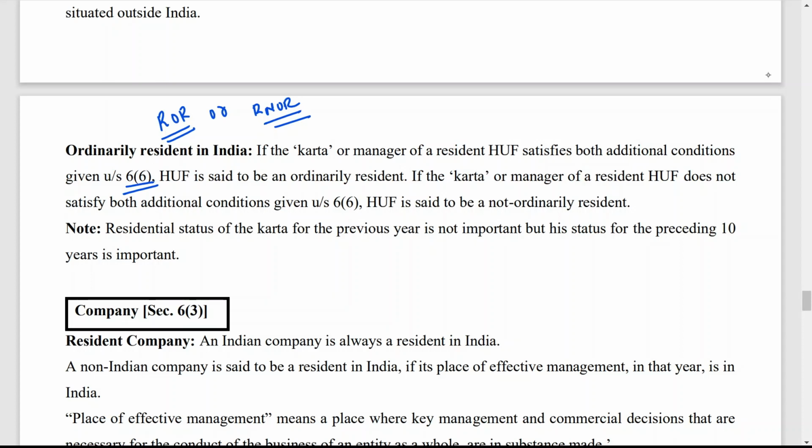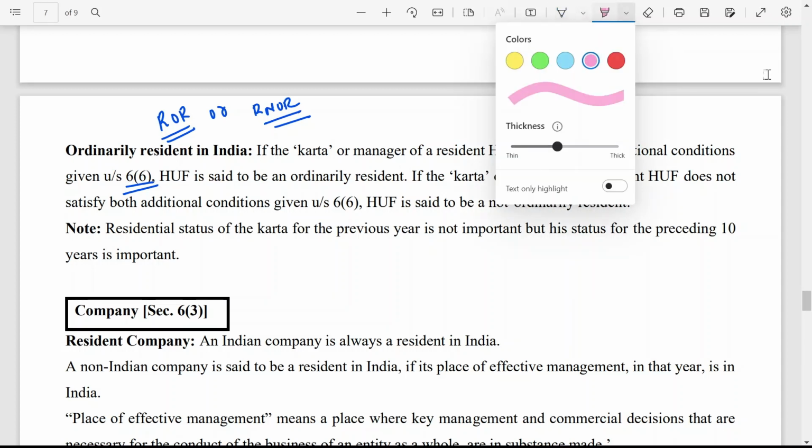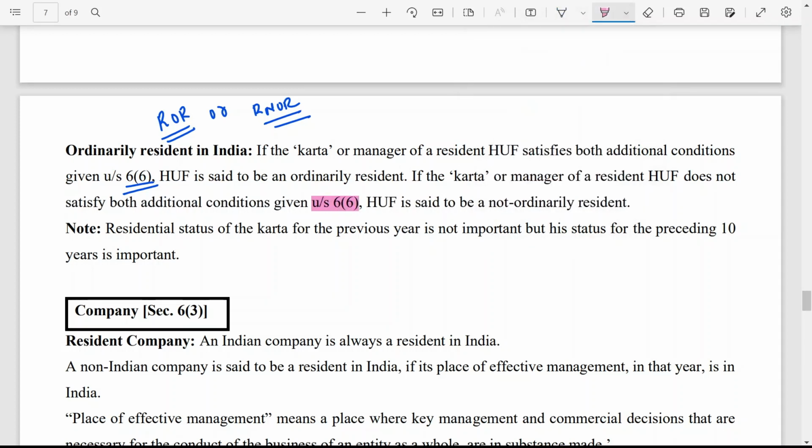Then the HUF is said to be ordinarily resident. If the karta or manager of a resident HUF does not satisfy both the additional conditions under section 6 subsection 6, then that person is said to be resident but not ordinarily resident. That means RNOR.